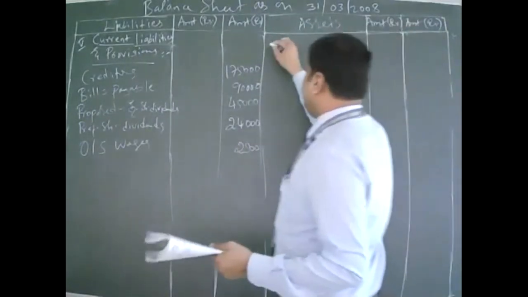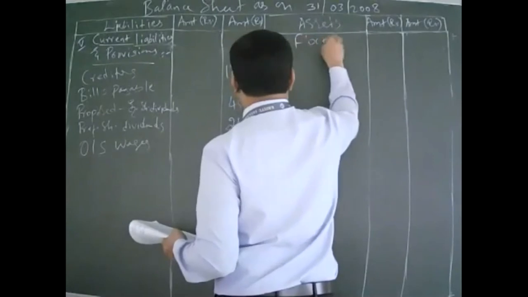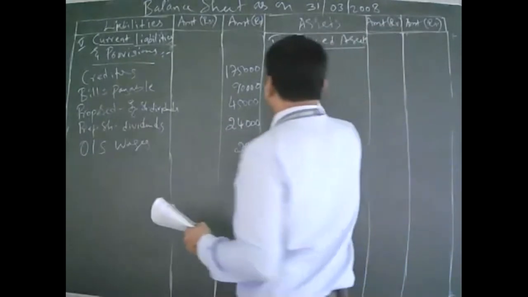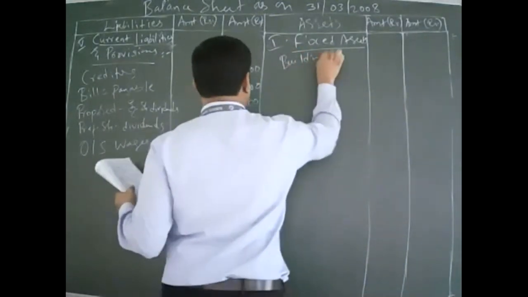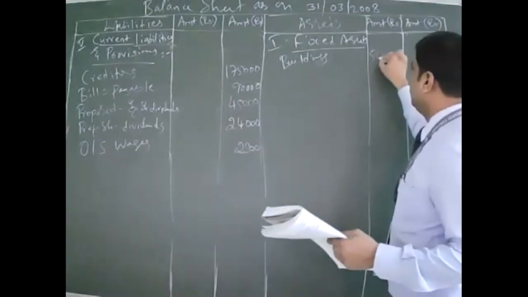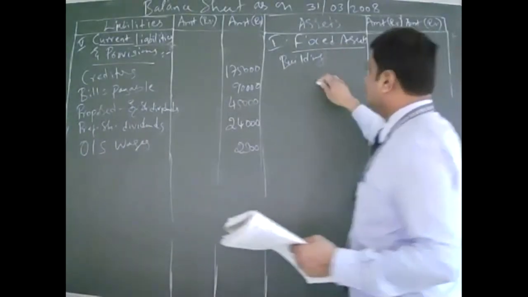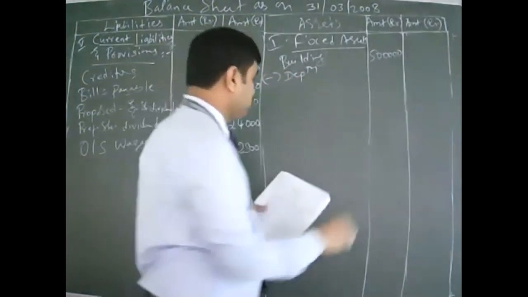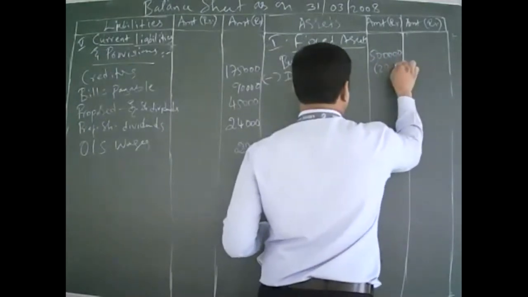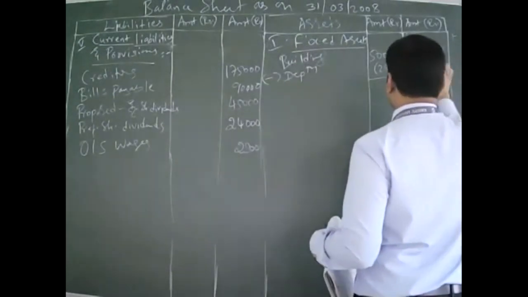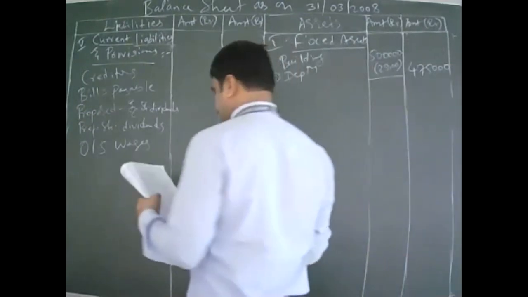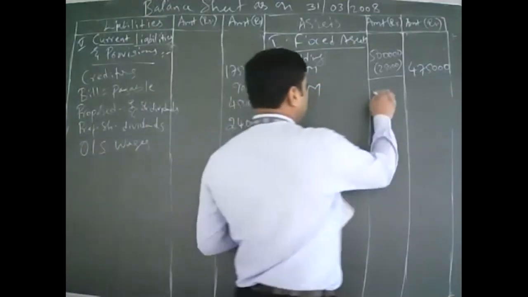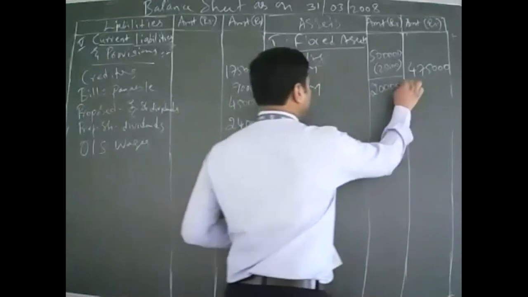So first we'll write fixed assets. What are the fixed assets given? Building, and in building deduct the depreciation. Buildings 5 lakhs and deduct depreciation how much? 25,000. So how much will you get? 4,75,000. Next, plant and machinery, 2 lakhs.